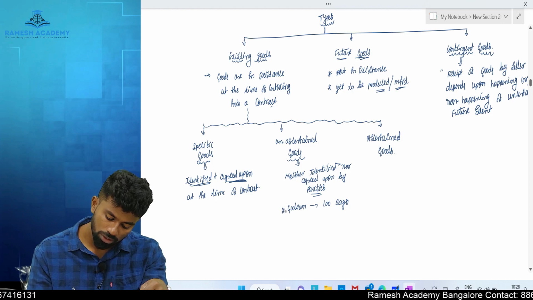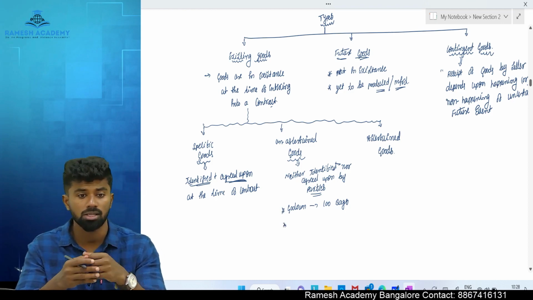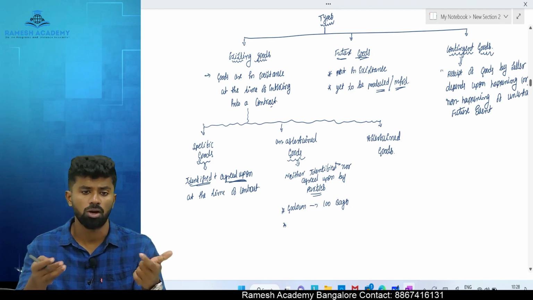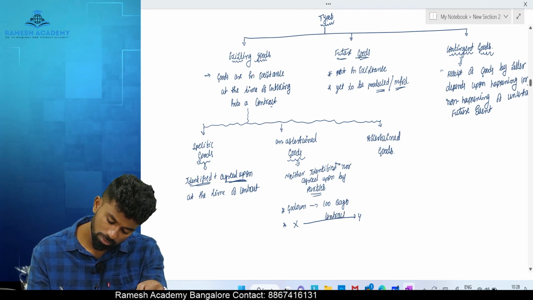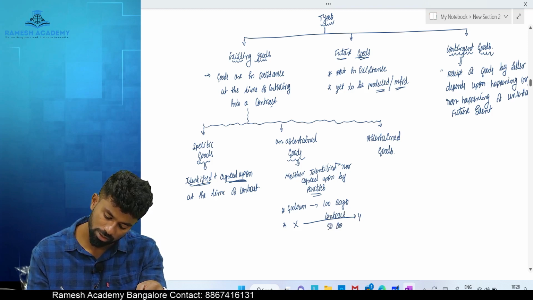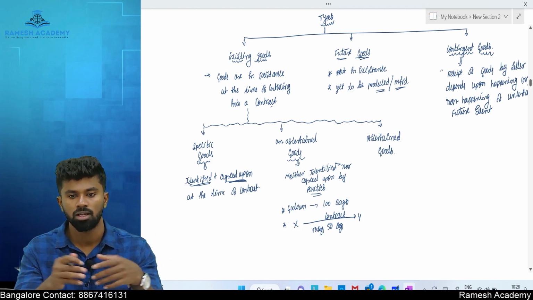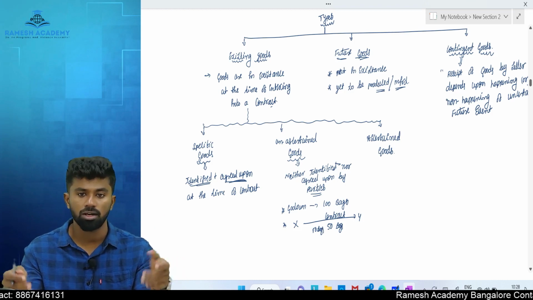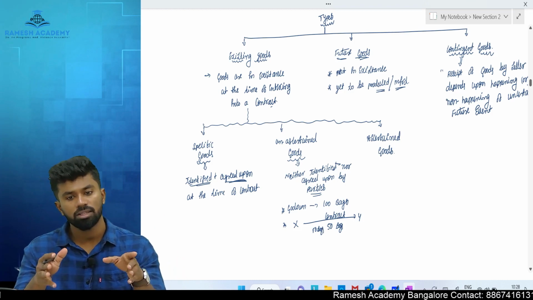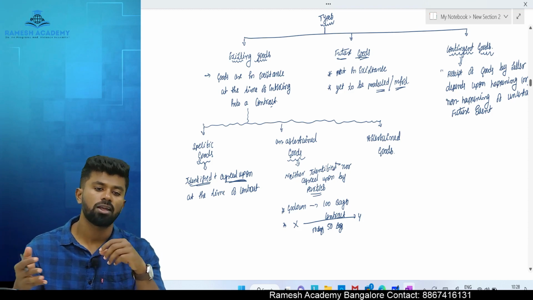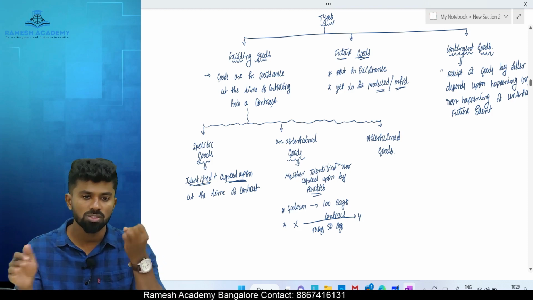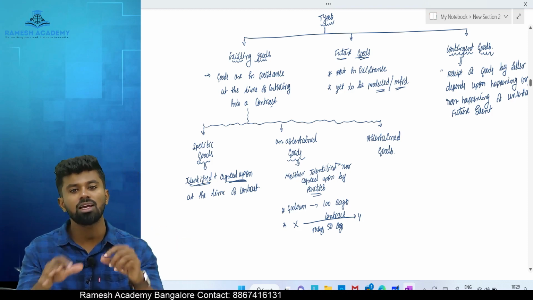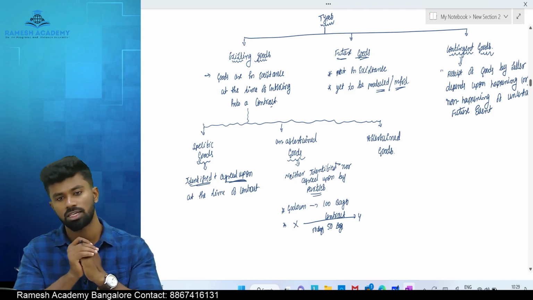100 bags. Now without identifying which 100 bags or what those bags are, Mr. X made a contract with Y to purchase how many bags? 50 bags. Now are these goods identified? No, they are interchangeable, right? In the godown there are how many goods? 100 bags of sugar. Out of 100 bags, X made a contract to buy 50 bags. Those 50 bags can be anything. It is interchangeable. Because it is not separated yet, because it is not clearly identified, that is called unascertained goods.